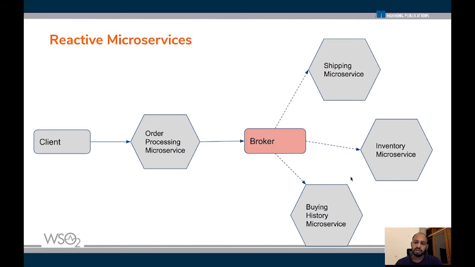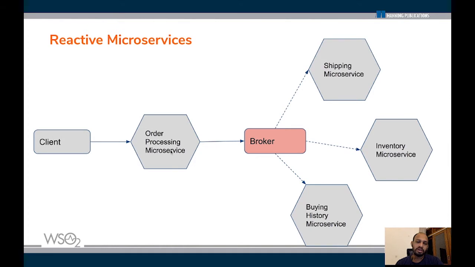Other microservices are listening to events happening on the system by listening to a topic on the broker. They get notified whenever an event has happened, and they start executing their own logic. So that's basically how a typical reactive or event driven system would work.